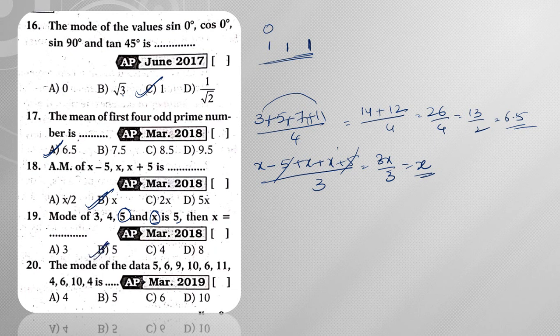Next, the mode of the data 5, 6, 9, 10, 6, 11, 4, 6, 10, 4. If you observe, the count of 6s is 3, the count of 4s is 2, and the count of 10s is 2. Among these, the most frequently occurring observation is 6. Hence the answer will be 6 here, right?